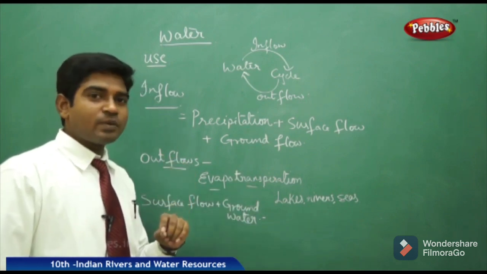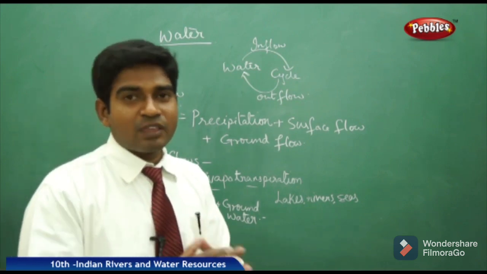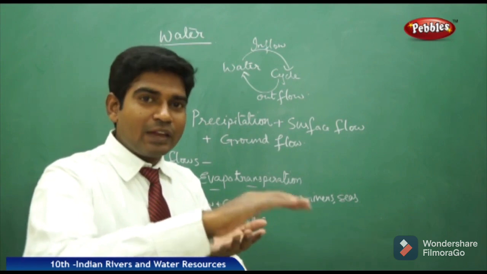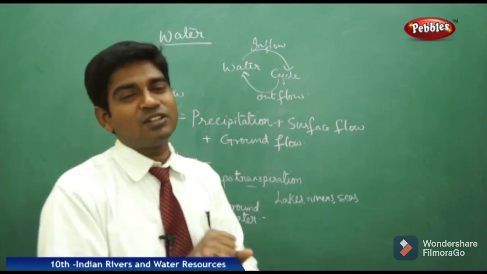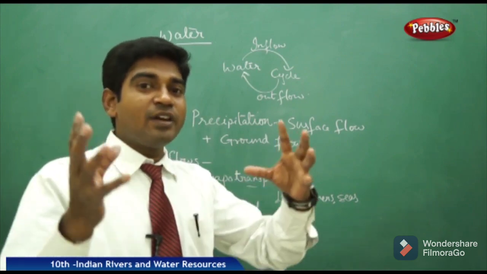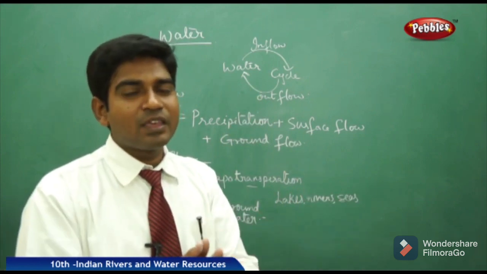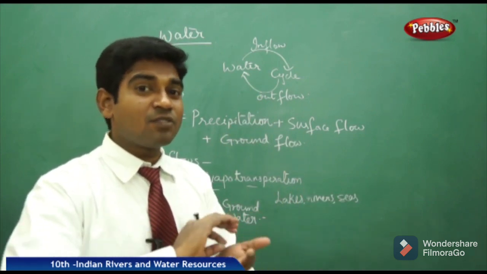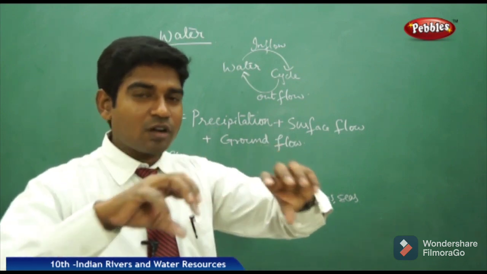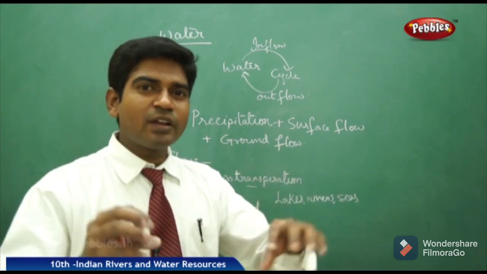The other major issue to be addressed is surface flow plus groundwater. What is surface flow? The water flowing at land level is called surface flow. When it flows on the land level, like in villages, it appears like streams or small rivers. When accompanied by rain, the flow becomes like a big river, or it appears like a lake. But after some days it disappears. The surface flow gets diverted. People draw water from the lakes and rivers in villages, which is a common scene. Because of that, water gets dried up.